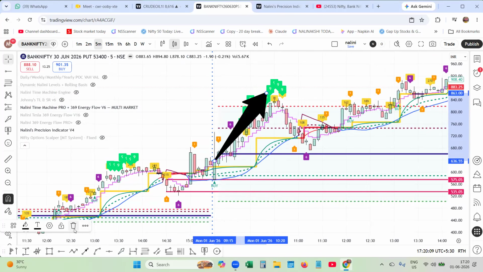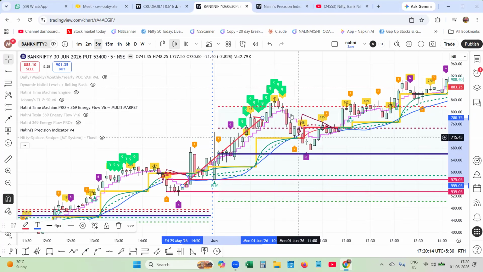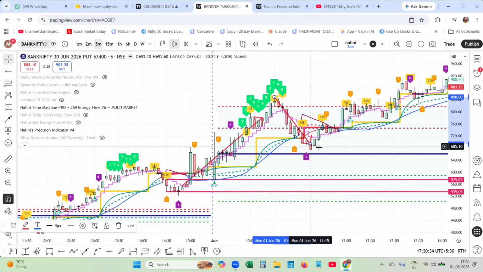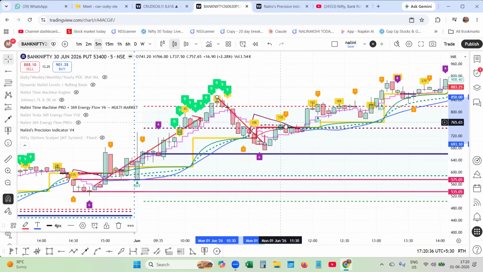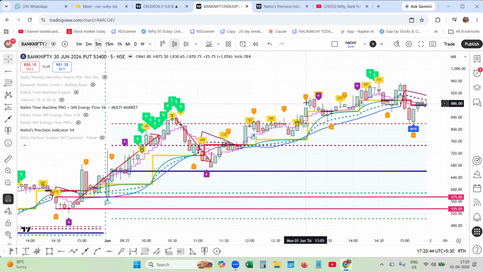Let me pick up another two. This is not good. Let me pick up this one. See, 3, 6, 9. That is the time slot. 10:30, the energy flow came down. 3, 6. It did not extend beyond 3, 6, 9. That means it is in the uptrend. And finally, you can see price climbing up along the time slots, time machines. So that's how the market continued with this put option.